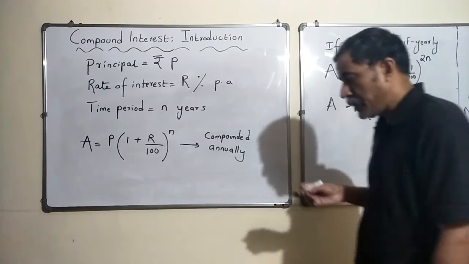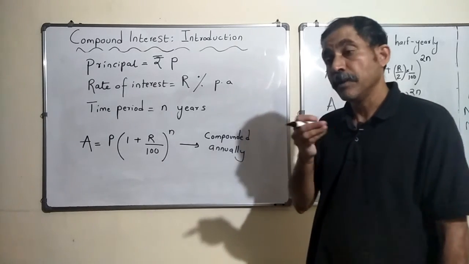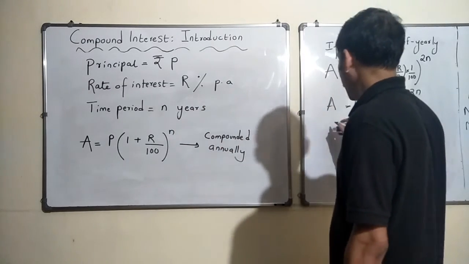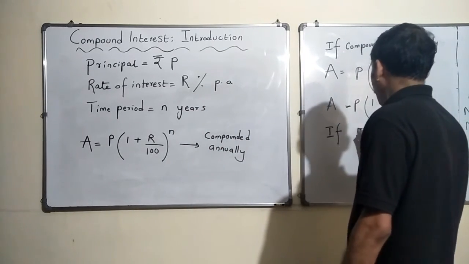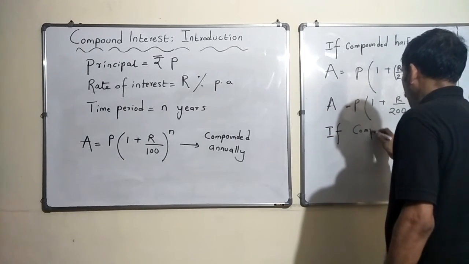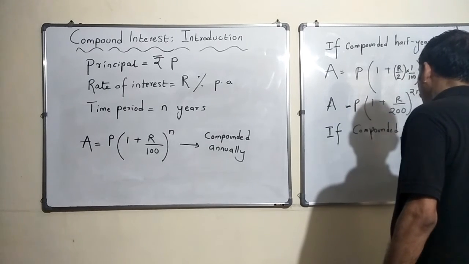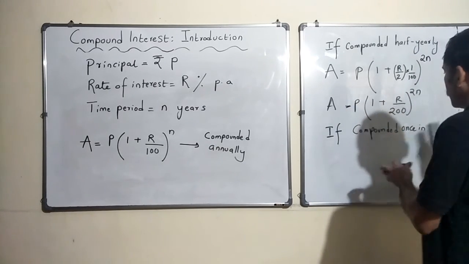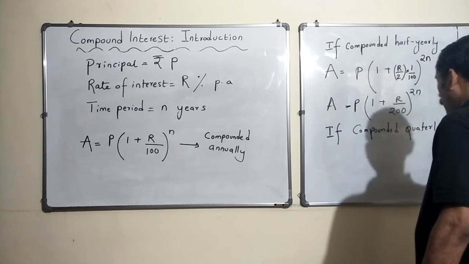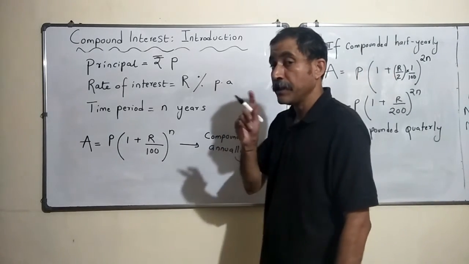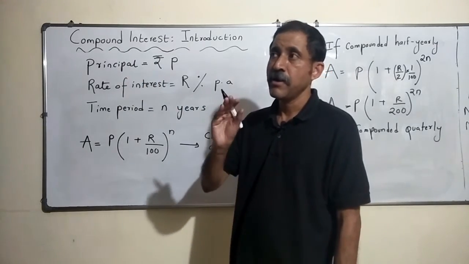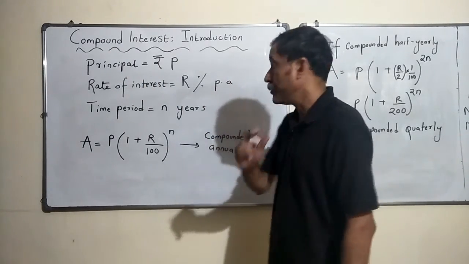Now if I tell you the compound interest is calculated once in 3 months, what would this formula look like? So if compounded quarterly, what does quarterly mean? Once in 3 months. So in 1 year you will compute it 4 times: 3 months, 3 months, 3 months, 3 months. So once in 3 months means in 1 year you will do it 4 times.